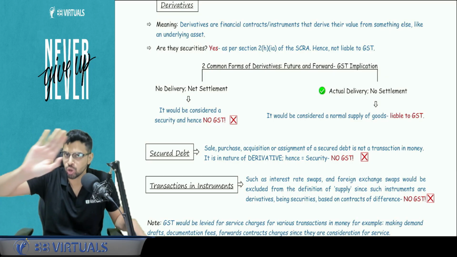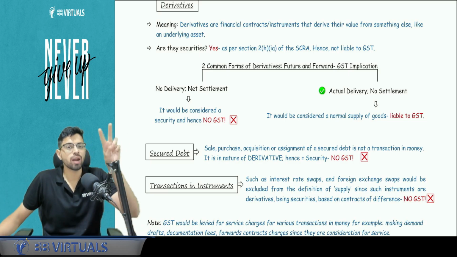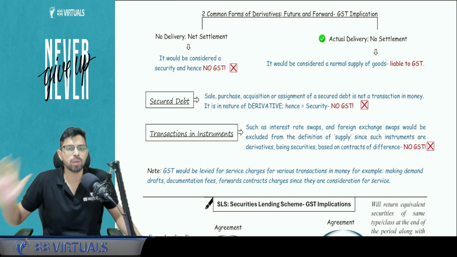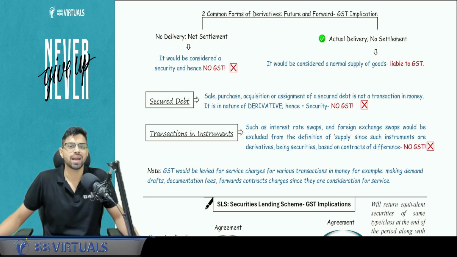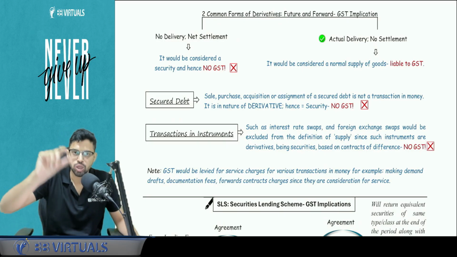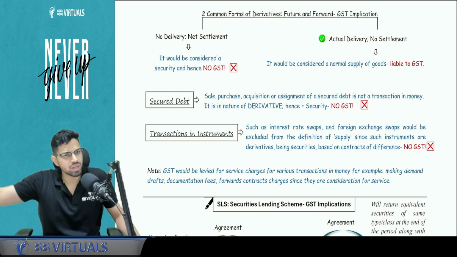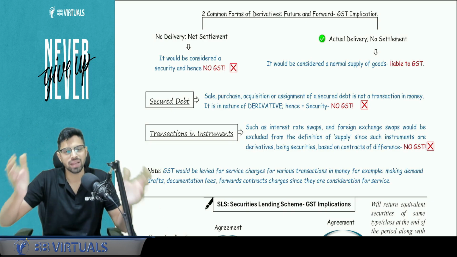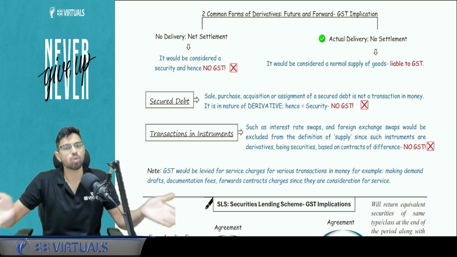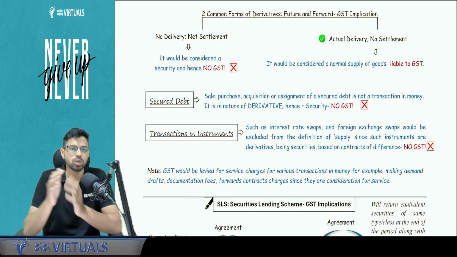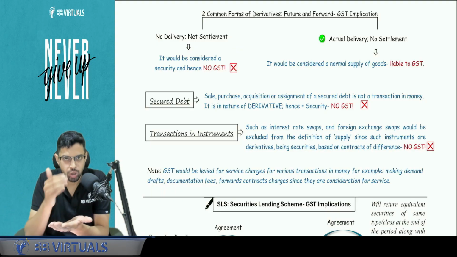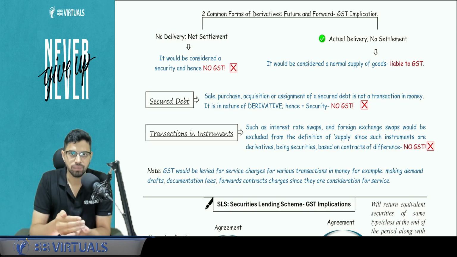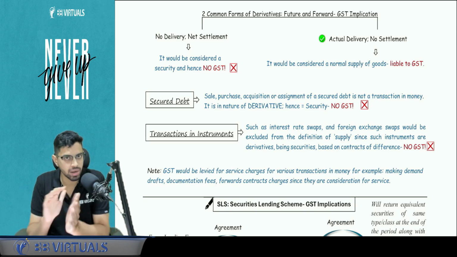So derivatives are not under the scope of GST, but there are two forms of derivatives: forward contracts and future contracts. From the paper point of view, you just have to understand and see in the question, in that future or forward contract, I'm not going into the details of what forward or future contract mean, but understand that there is some underlying asset involved, some commodity involved. So if tomorrow the question says that in that future or forward contract, when the time of expiry came, you are going for actual delivery, not net settlement.